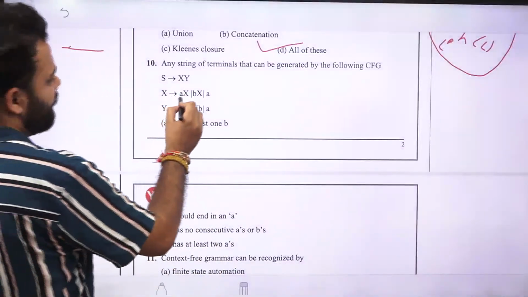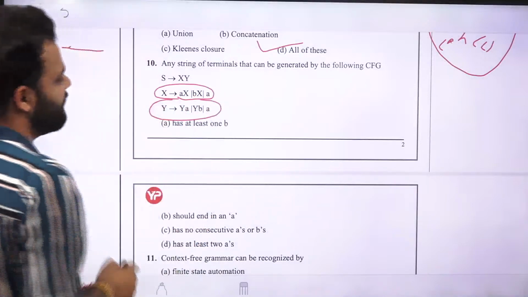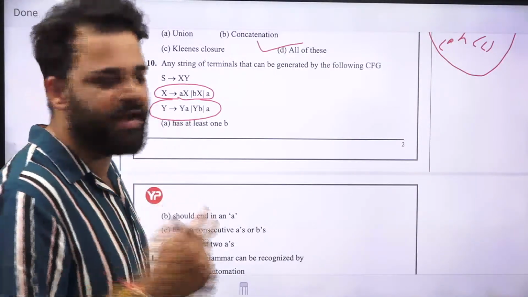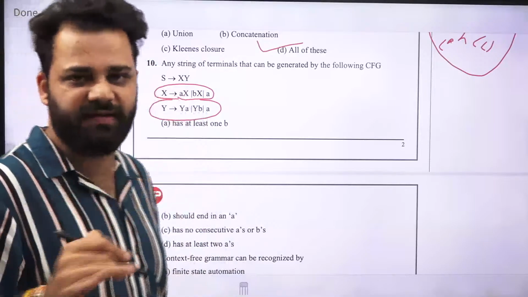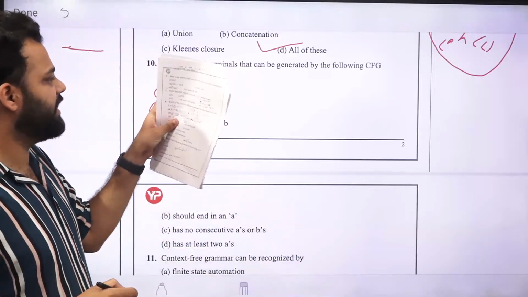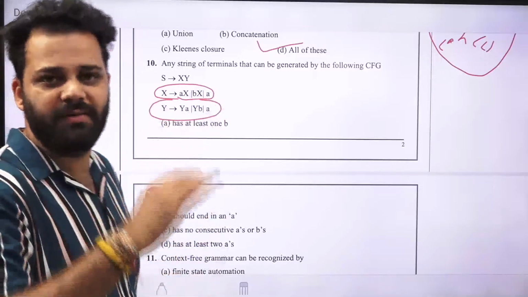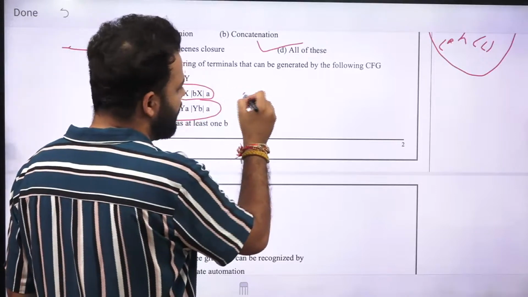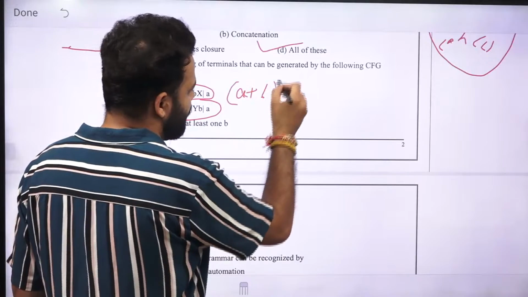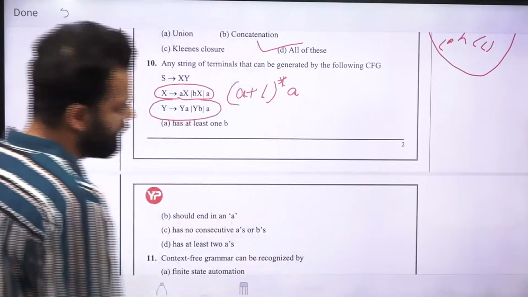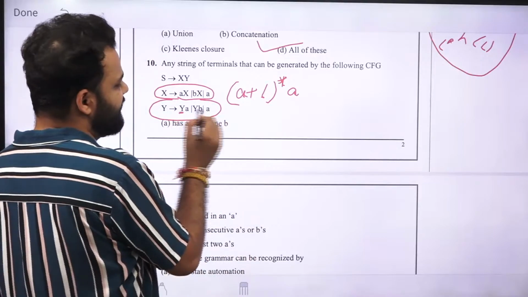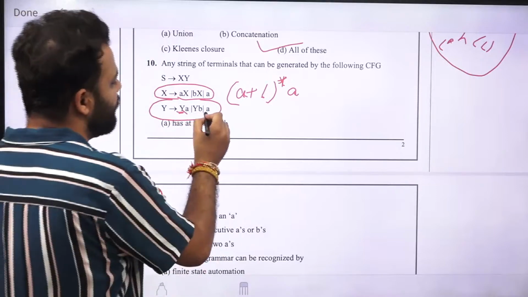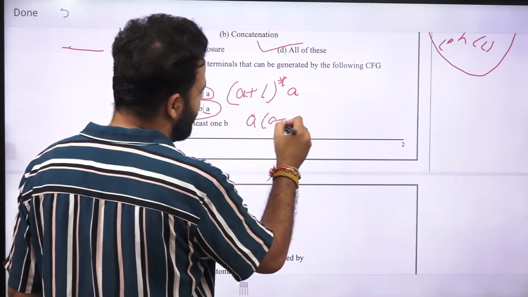So S goes to XY, X goes to here, Y goes to here. First we will see what X is making. So X is making any number of a's and any number of b's, and then it will end with a. You can make any number of a's by using Xa, and you can make any number of b's by using Xb, and you can also mix and match Xa, Xb, or you can make ab or ba, anything like that. So X is making (a+b)*a. And Y is making, it will start with a, and at the end it will have (a+b)*, because this Y in the end will be changed to this a by using this production. So it will be a(a+b)*.